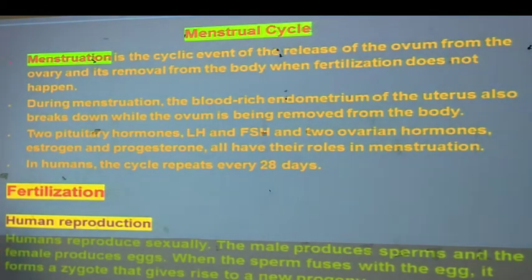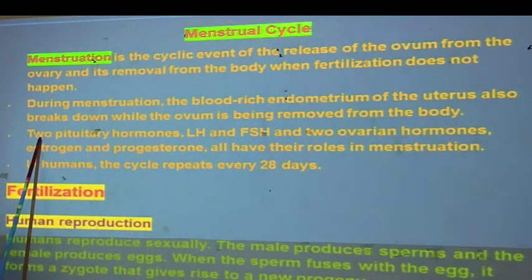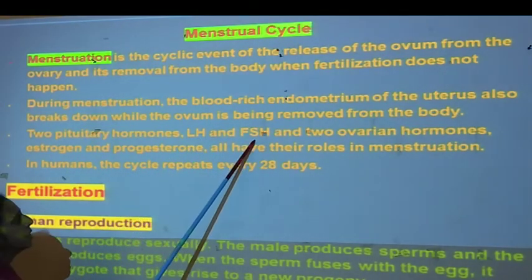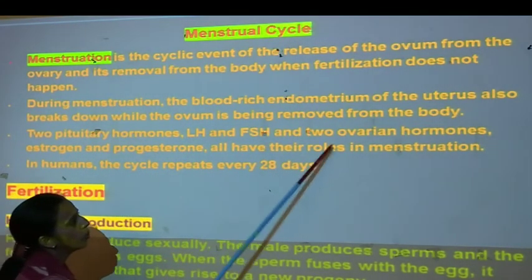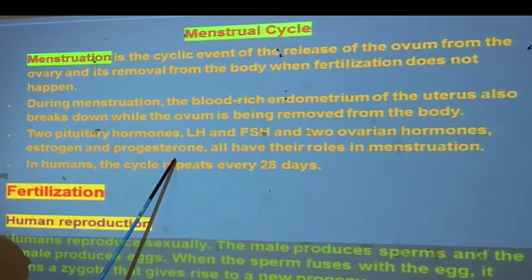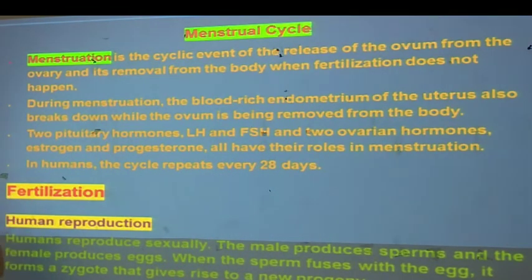If the ovum does not get fertilized, the lining breaks down while the ovum is being removed from the body. The two pituitary hormones, that is LH and FSH, and two ovarian hormones, that is estrogen and progesterone, all have their roles in the menstruation cycle in human beings, and this cycle repeats after 28 days.